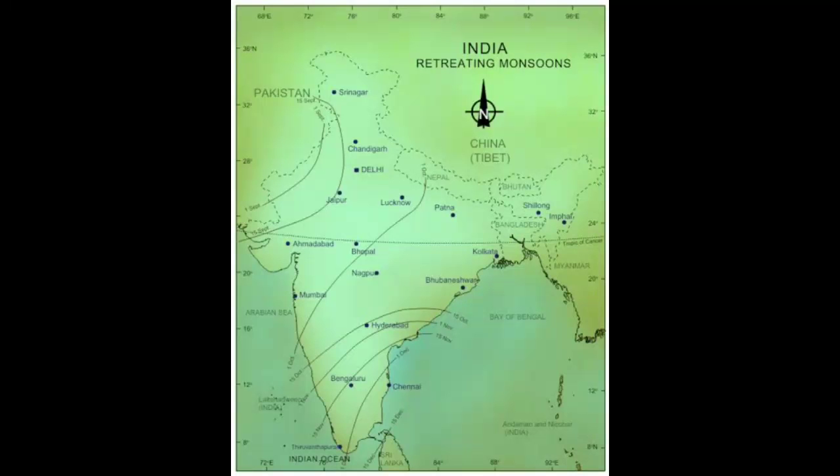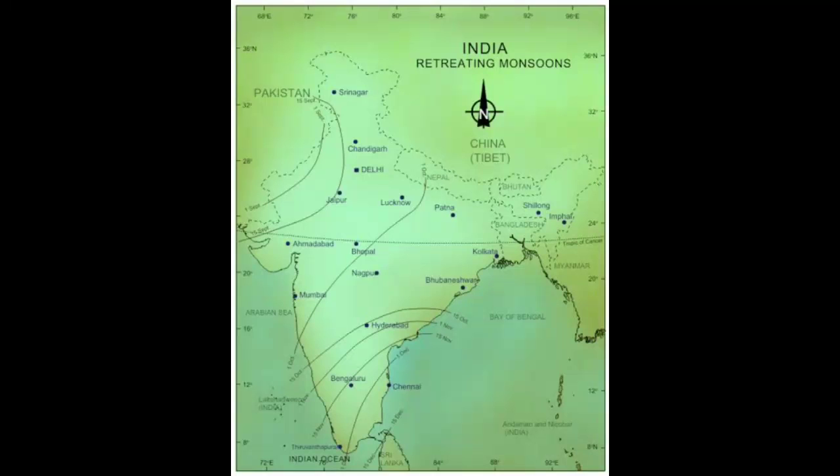Now the next point, that is the retreating monsoon. This season prevails over India during October to November. After September, the temperature decreases in India and the vertical sun rays gradually shift to the southern hemisphere. This results in the development of low pressure over the Indian Ocean in the south and high pressure over northern India.